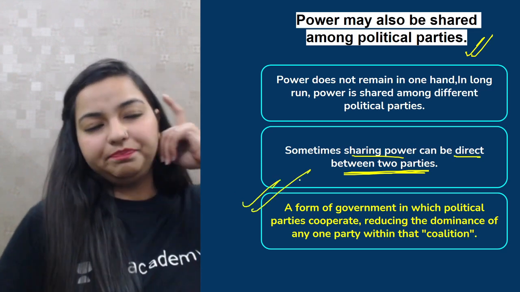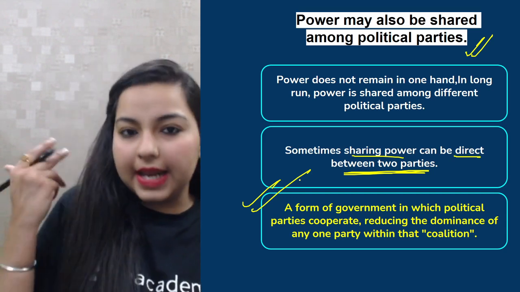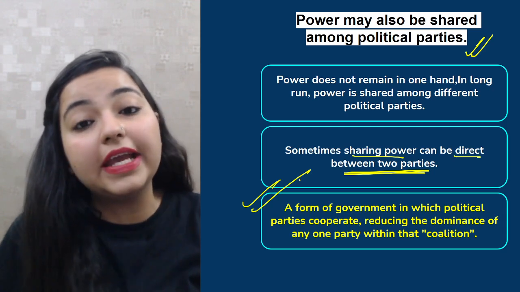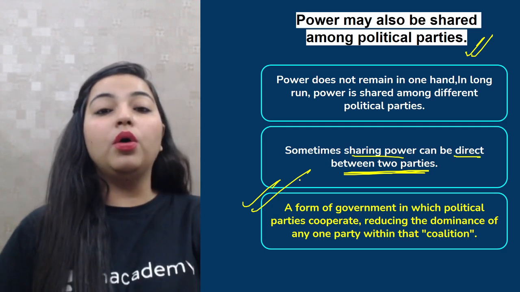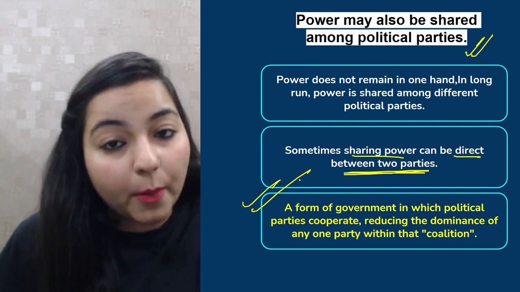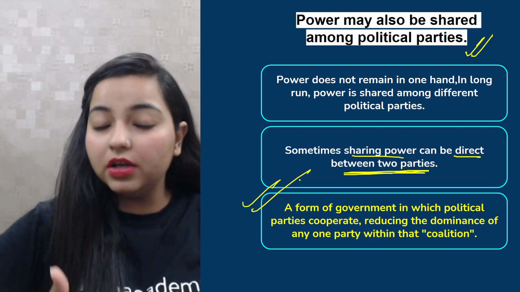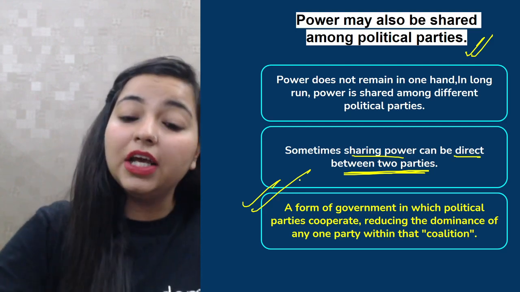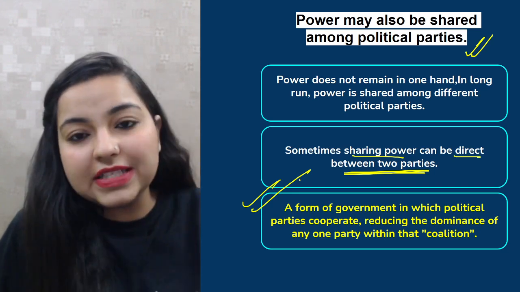See, one particular party wants to form the government. Elections are held, but no particular party could actually acquire the majority of the seats required for forming the government. So two different political parties come together, they join hands, and they form the government together by sharing their powers. So that way, a lot of things happen.